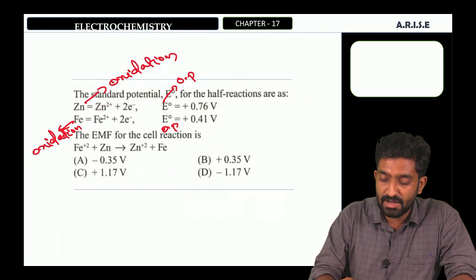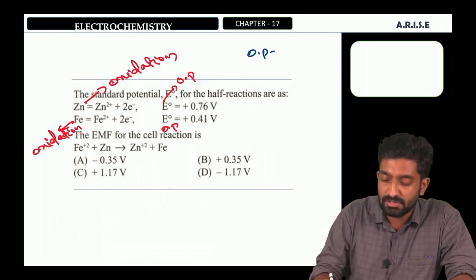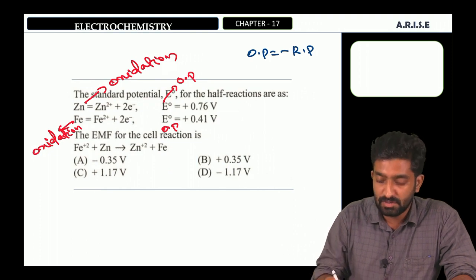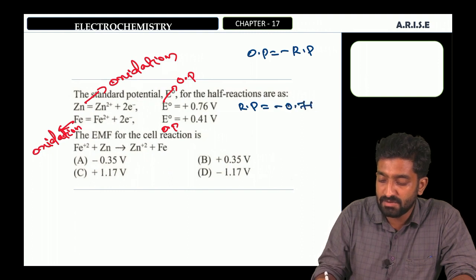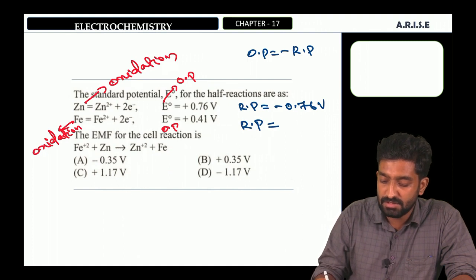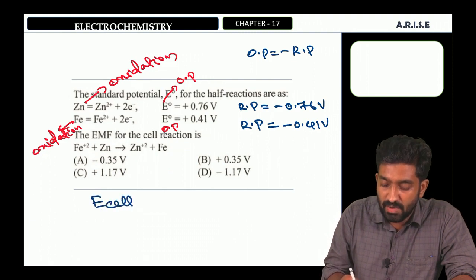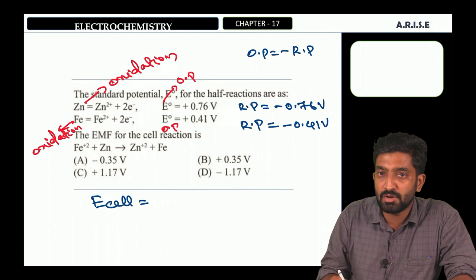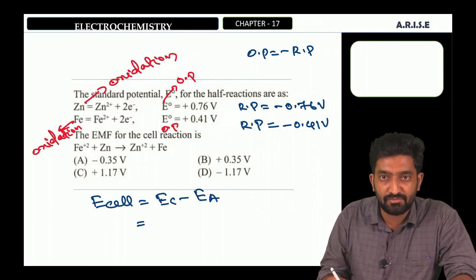Okay. Therefore, we can write the reduction potential of zinc and iron, that is, oxidation potential is equal to minus of reduction potential. Therefore, the reduction potential of zinc will be minus 0.76 volt and the reduction potential of iron is minus 0.41 volt. And what is the cell equation? That is, highest reduction potential minus lowest reduction potential, or E cathode minus E anode, or we can write E right minus E left.